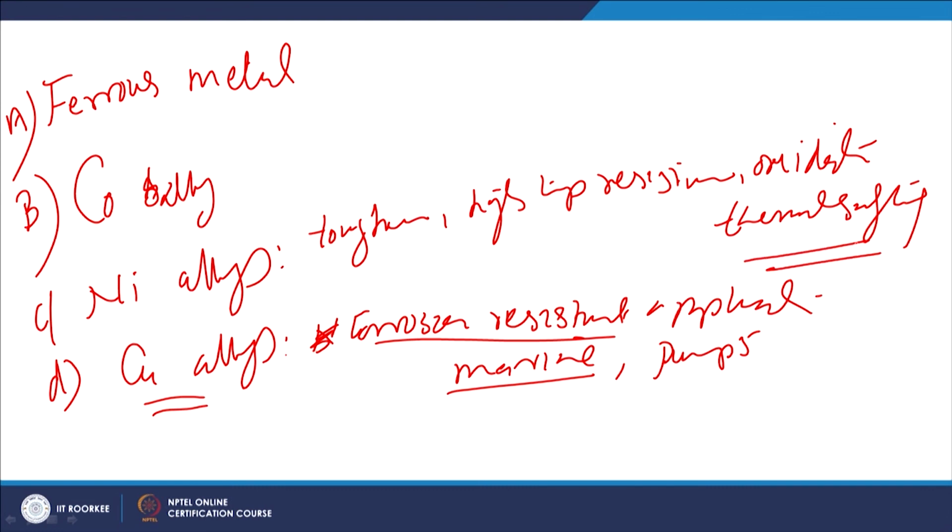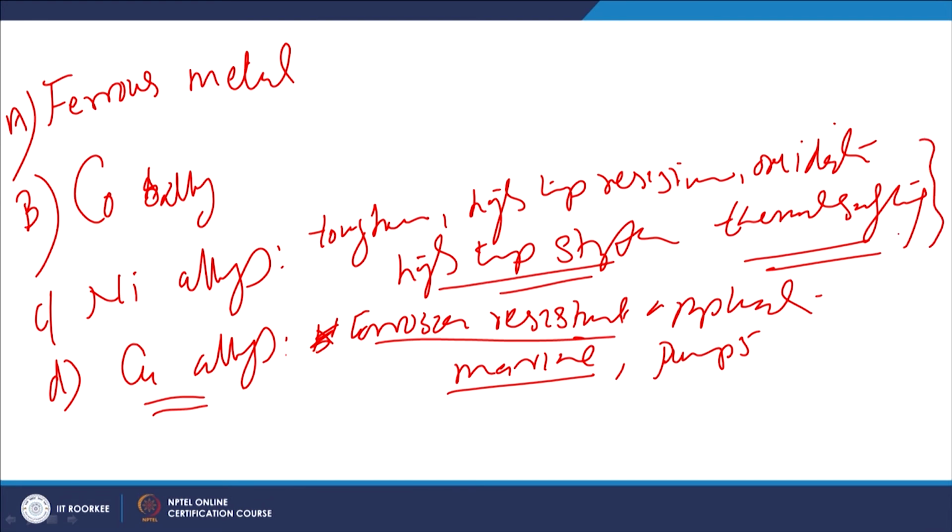So, these are the positives of nickel based alloys: high resistance to high temperature oxidation and to thermal softening, good toughness even at lower temperature, and at the same time high temperature strength. So, if these are the properties required for good resistance under tribological conditions, then we will be choosing nickel based alloys.